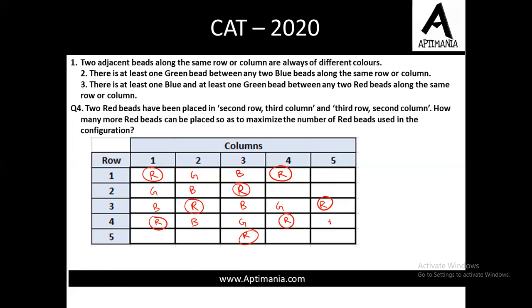And here, whatever B, G comes, we will not be able to bring any more R. Similarly here, whatever B and G is going to be, we cannot bring any more R. Here also we cannot use any more R's now. So it has to be G and it has to be a B. So the total number of R that we have used in this configuration is 1, 2, 3, 4, 5, 6, 7, and 8. The total number is 8.